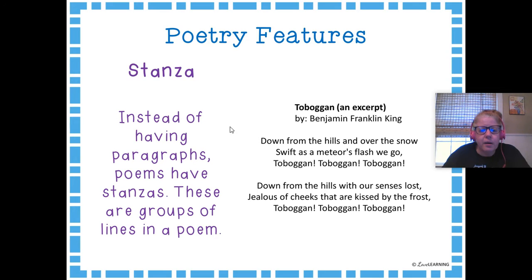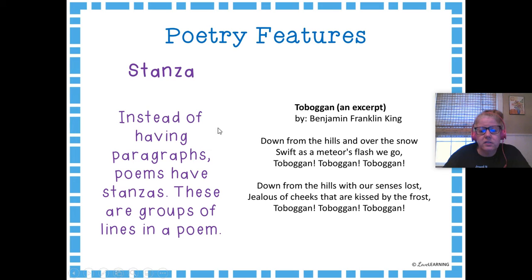So the first feature of poetry is what's called a stanza. Instead of having a paragraph like a story might, poetry has what are called stanzas. And they are groups of lines in a poem. And you can usually tell them because the lines are grouped together and there may be a bigger space in between stanzas.